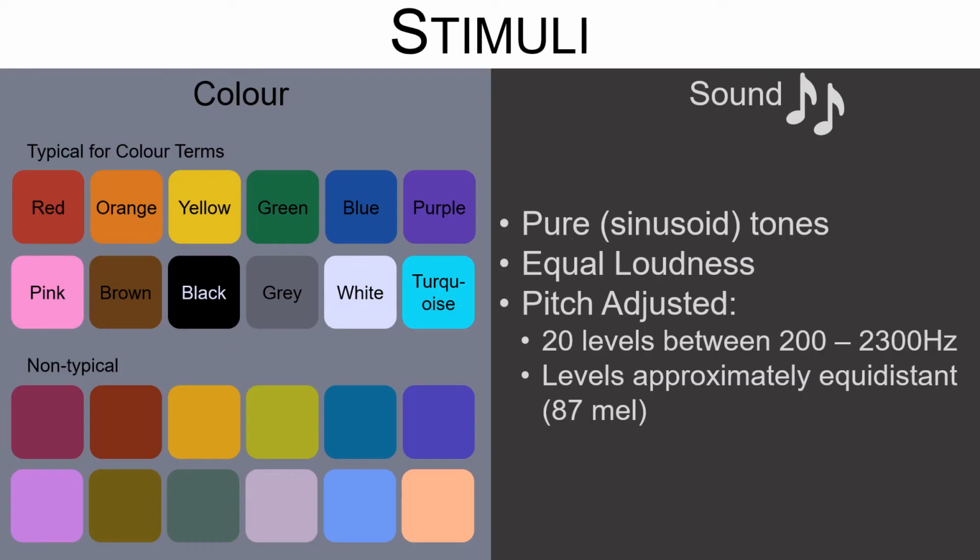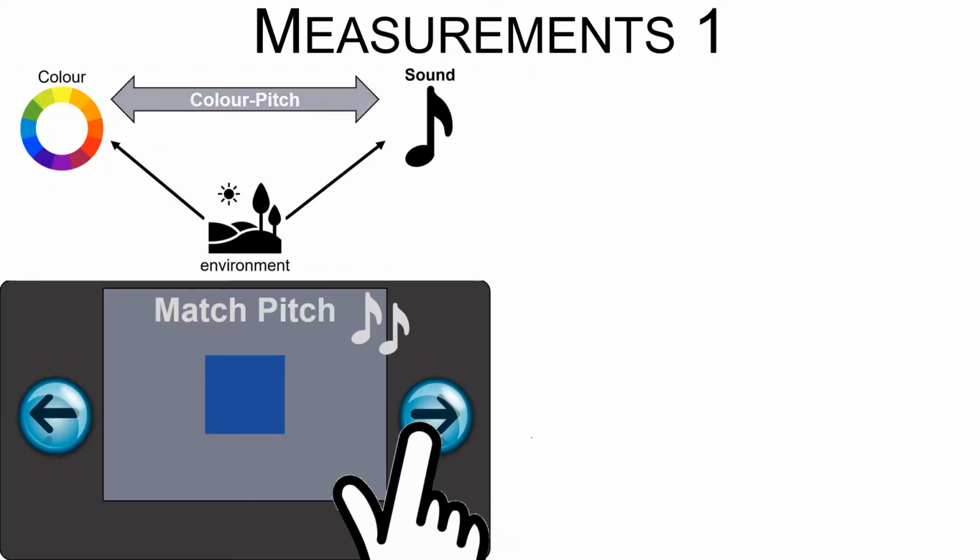We measured color-sound associations with these 24 colors on the left, and observers adjusted the pitch across 20 approximately equal steps between 200 and 2300 Hz. To measure color-pitch associations, colors were shown one by one, like down on the left here, and observers adjusted the pitch that matched the color best in their opinion.